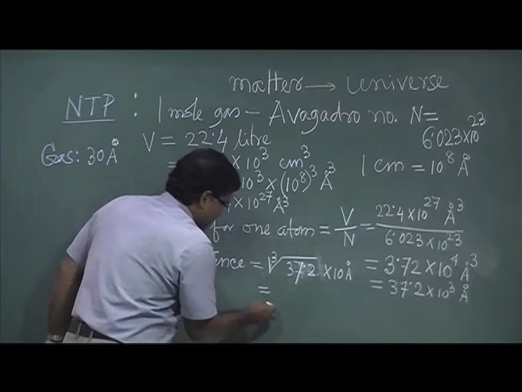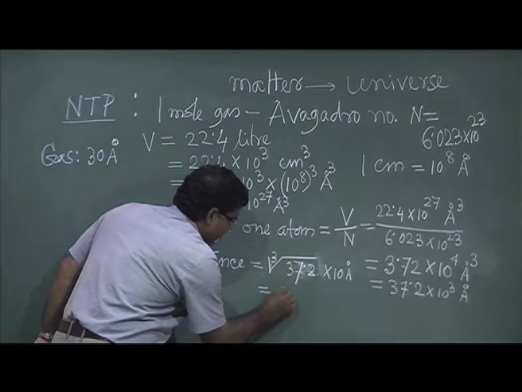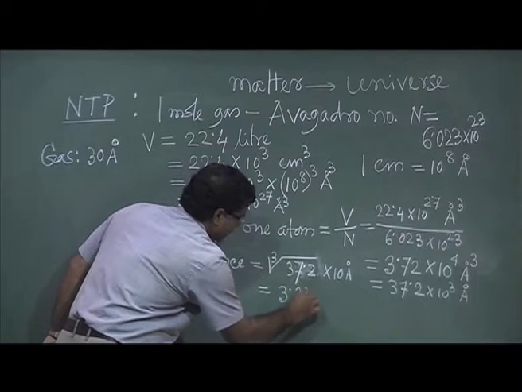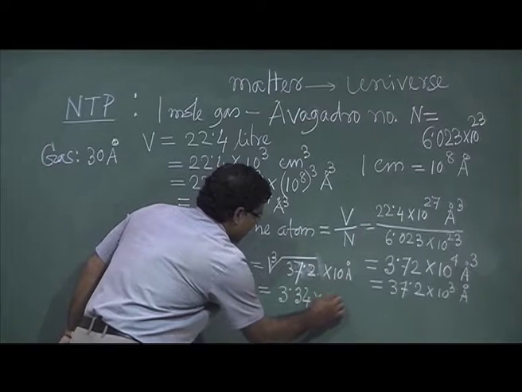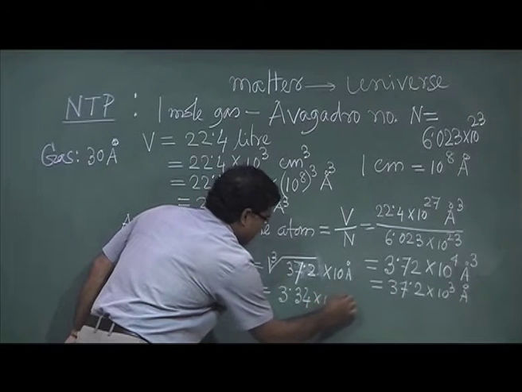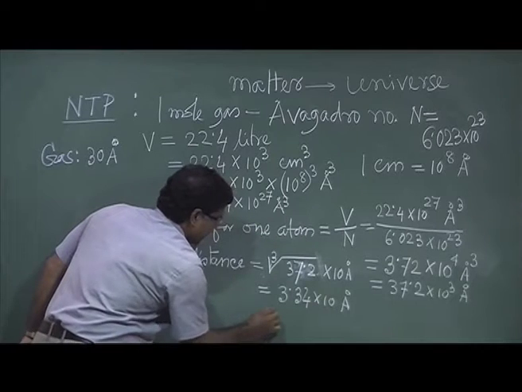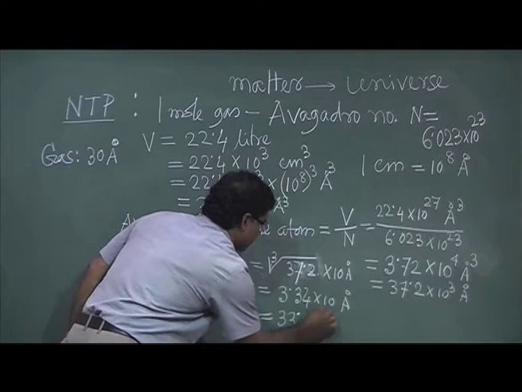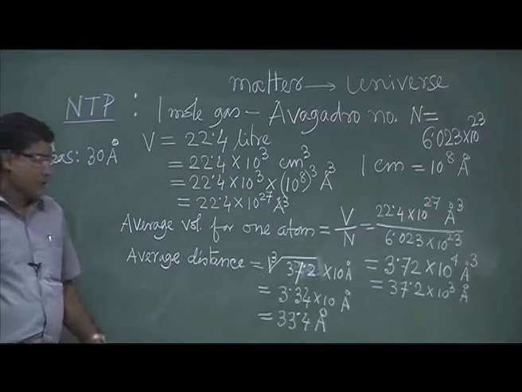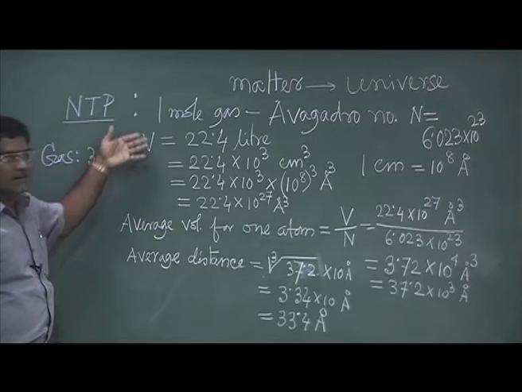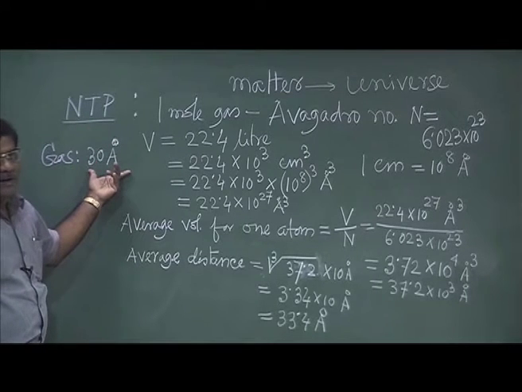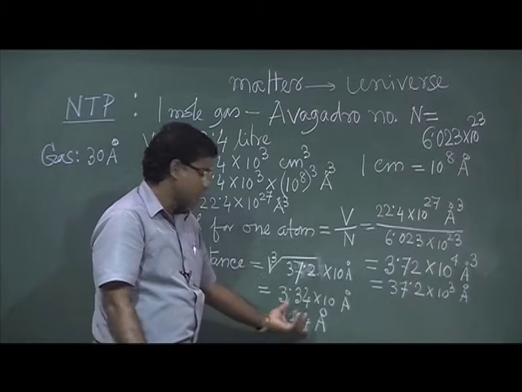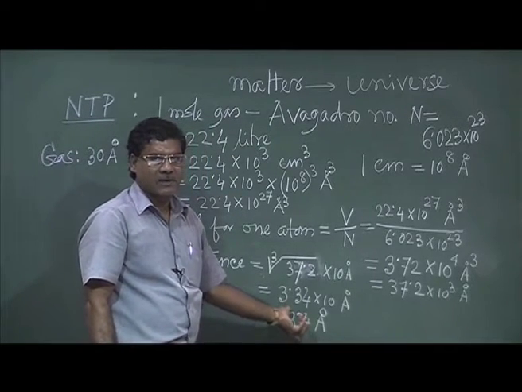If you just calculate, you will find it will be 3.34 into 10 angstrom, that is basically 33.4 angstrom. So as I told, its interatomic distance will be around 30 angstrom. After calculation also it's around 30 angstrom.